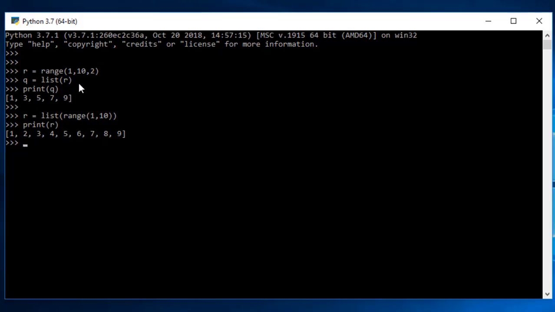Range is really important while going through loops. It reduces a lot of work, and this is the best thing about Python, because if you play with C, if you play with Java, if you play with C++, this is the biggest headache to go inside loops, but range solves a lot of problems. So in the next lecture we'll be talking about sets and also talking about dictionaries, which we also know as mapping.